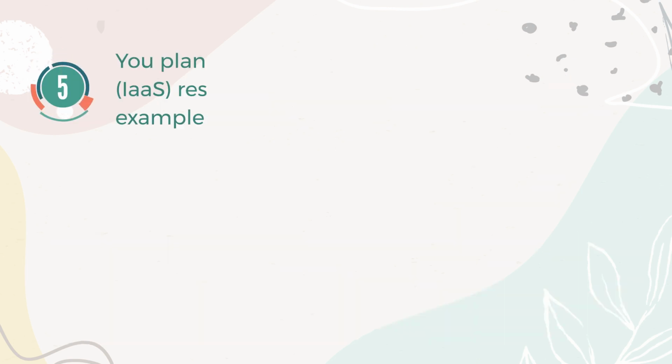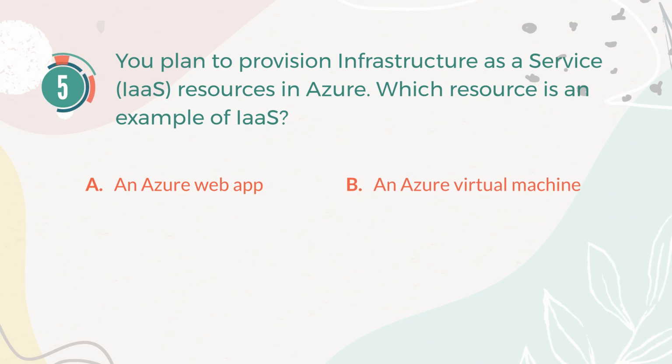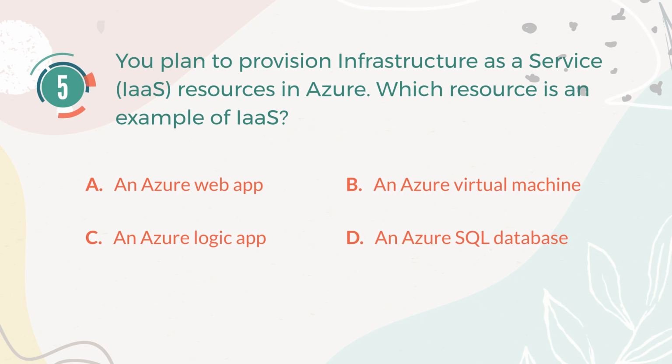Number 5. You plan to provision infrastructure as a service, IaaS, resources in Azure. Which resource is an example of infrastructure as a service? A. An Azure web app. B. An Azure virtual machine. C. An Azure Logic app. D. An Azure SQL database. The correct answer is B. An Azure virtual machine.